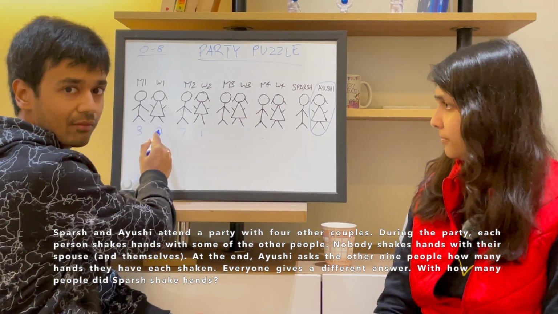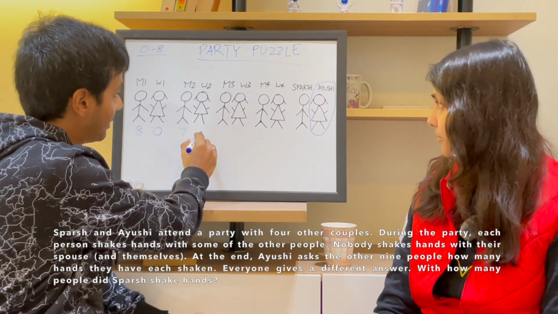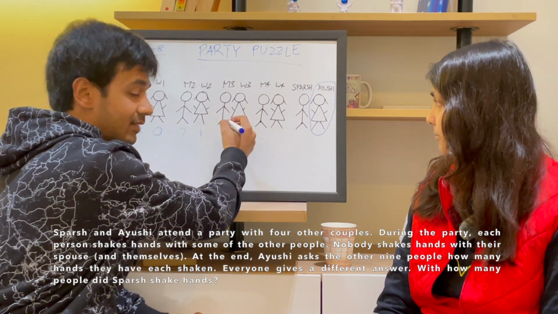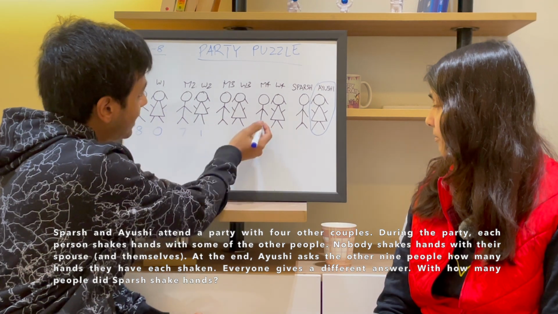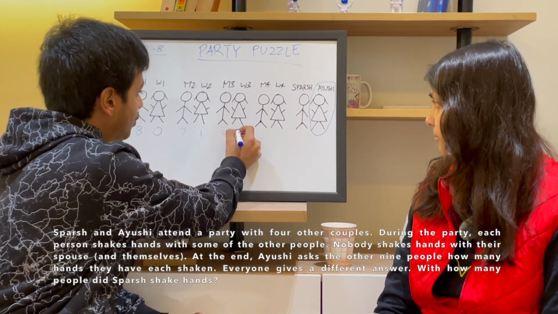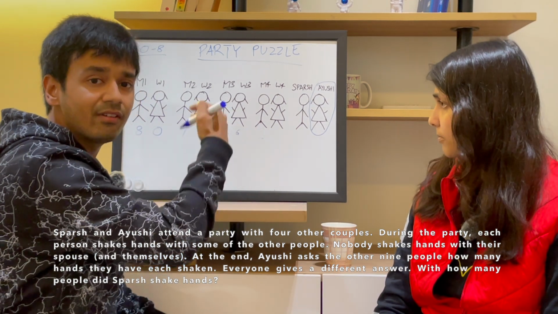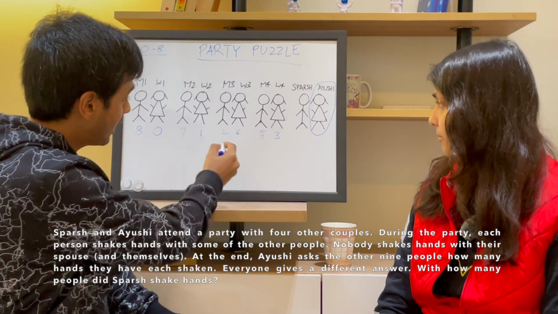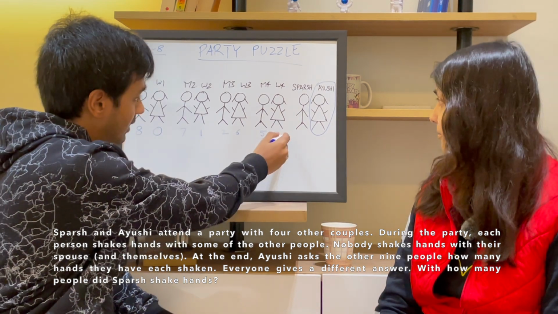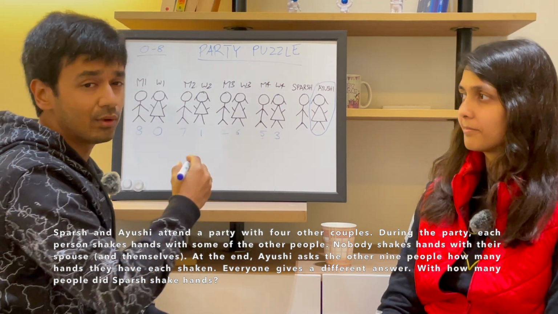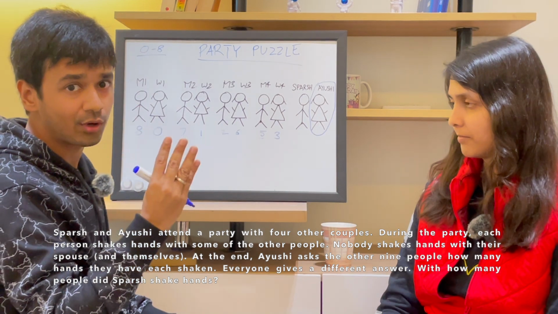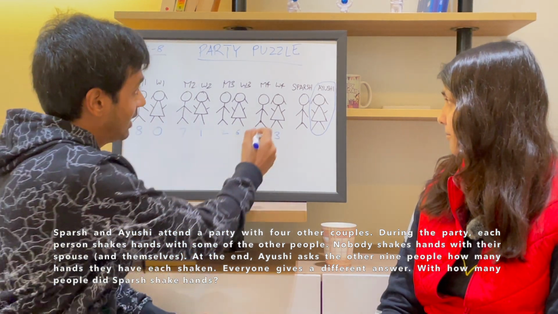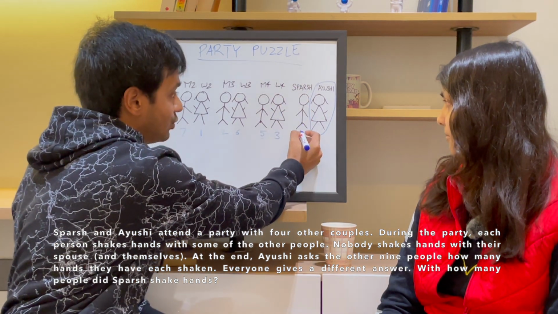8 and 0 are one couple, 7 and 1 are one couple. Similarly, 6 and 2 will be another couple, and it could be either way, right? So let's say it's 2 and 6. 5 and 3 will have to be another couple, 5 and 3. And you can actually test the logic I gave for these other couples as well, which leaves us with only 4 people left. And therefore, I am the one who shook hands with 4 people.